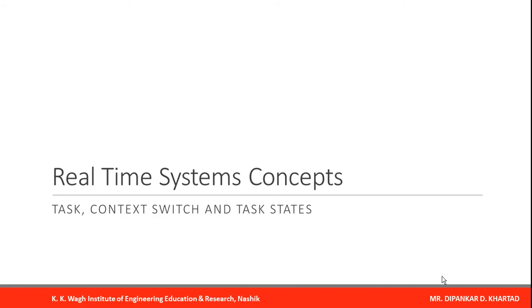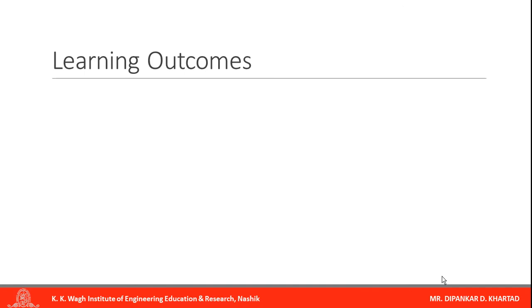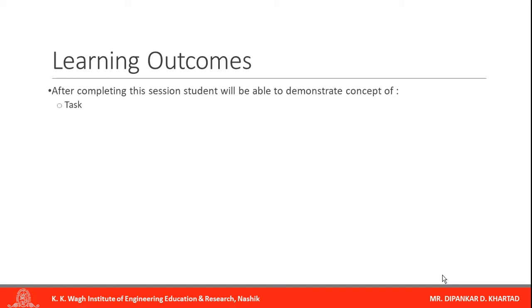In this video we will discuss the real-time concepts. In that we will discuss task, context switch and various task states. So let us begin from the learning outcomes. After completing this session, a student will be able to demonstrate the concept of task. Second is context switch and third one is various task states.